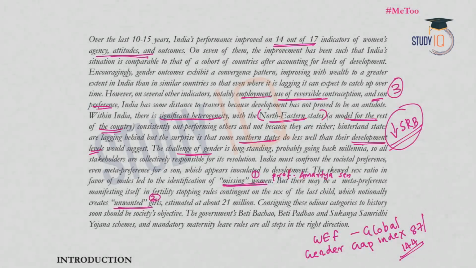And the second issue is unwanted girls, or what we call son meta preference. It means that parents will continue to have children until they get the desired number of sons. And if a girl child is born and the parents were expecting a boy child, this girl child is the unwanted girl, which means fewer resources will be devoted to this girl in the form of education, healthcare, etc. So this is the concept of unwanted girls. And it is estimated that there are around 21 million unwanted girls in India. We will discuss this concept in detail in this lecture.